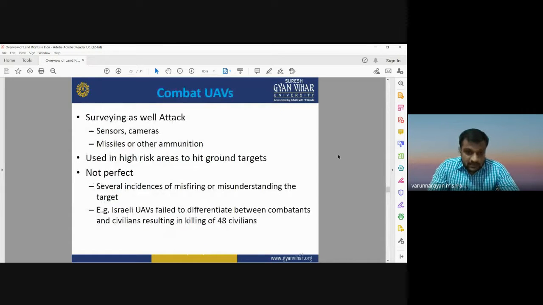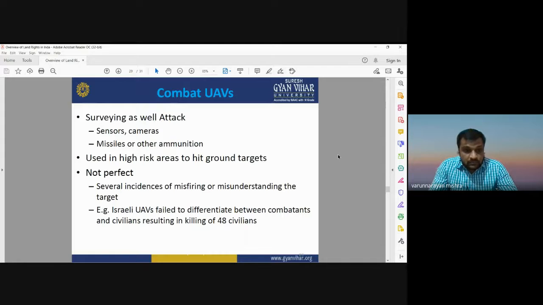Combat UAVs. So combat UAVs can be used for surveying as well as attack. They have inbuilt sensors and cameras, and missiles or other ammunition is also there in the combat UAVs. They can be used for both surveying as well as for the attack during the war. They can be used in high risk areas to hit the ground targets.